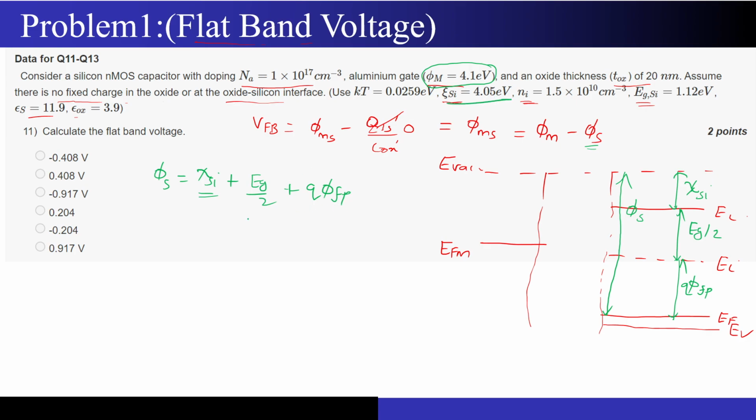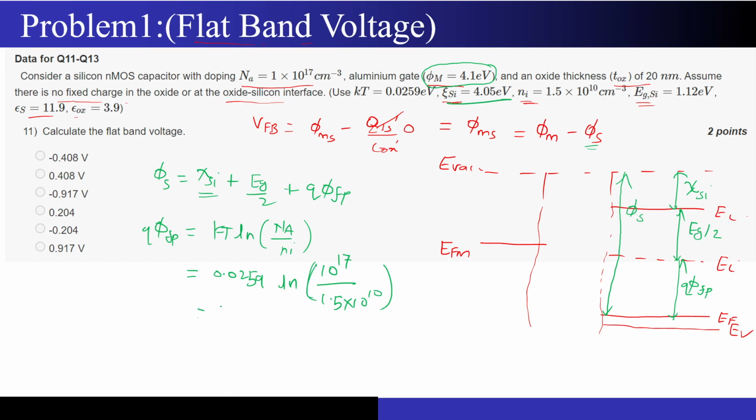Now what about phi FP? I can calculate it. q phi FP is kT ln of Na by Ni. The value of kT is 0.0259, into ln of Na by Ni. The Na concentration has been given as 10 to the power 17, and Ni has been given as 1.5 into 10 to the power 10.